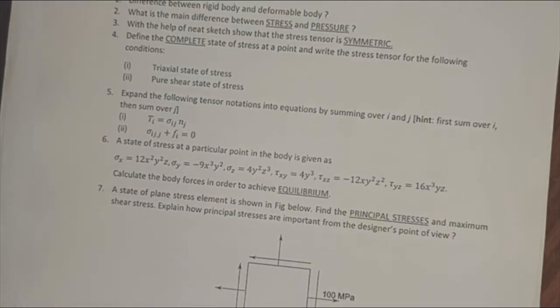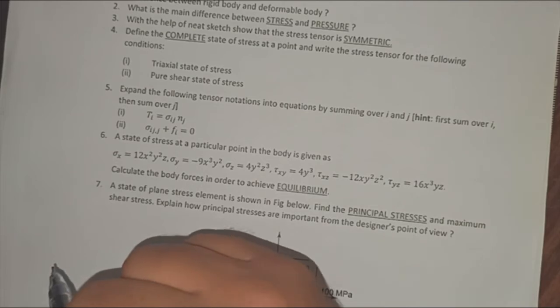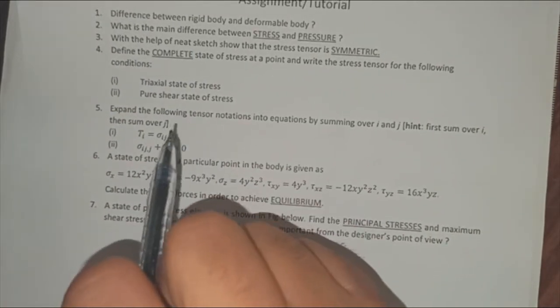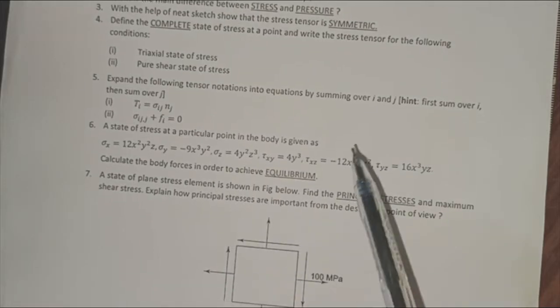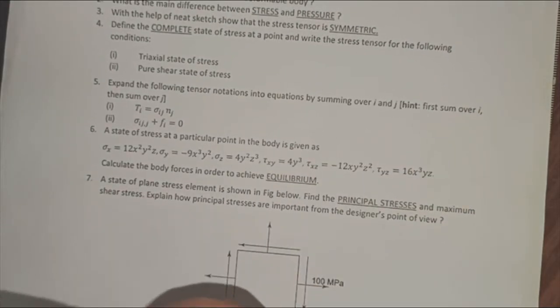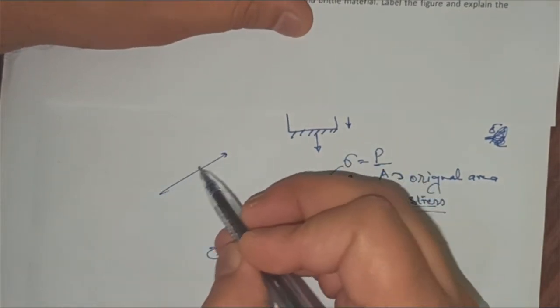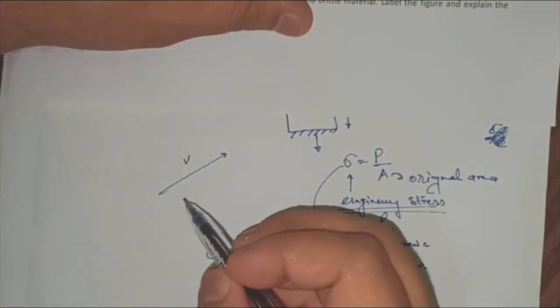Einstein used this notation because in mechanics and other classical mechanics there are a lot of equations available, but they are repeating in pattern. So Einstein said, let's assemble them in some short form. Like you just see, we have a vector v.